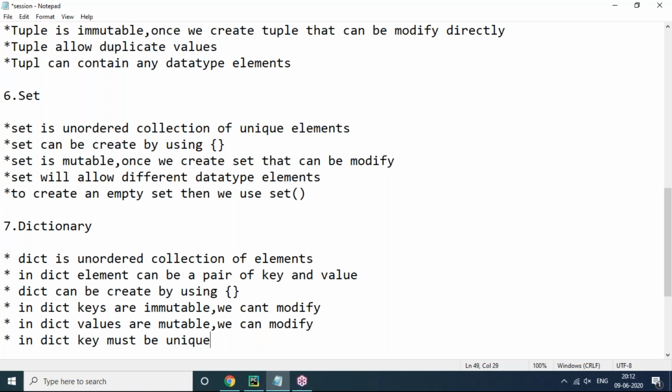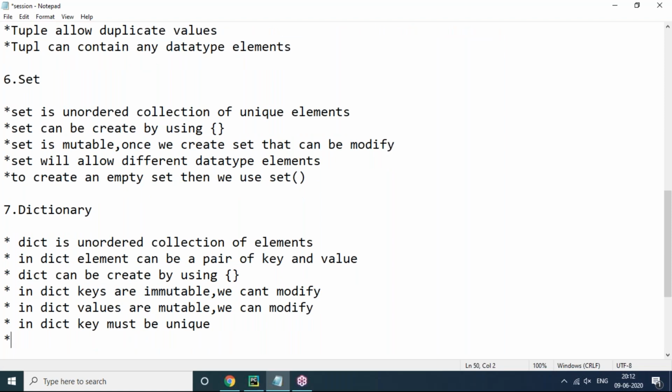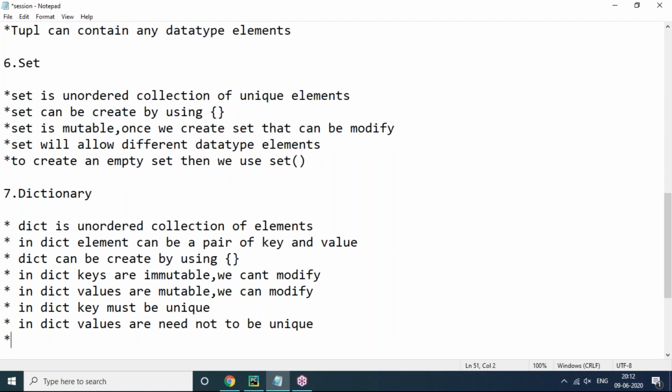But values need not be unique. Even duplicate values we can include, no problem at all. Keys must be unique. And most importantly, in a dictionary, keys and values can be of any data type.